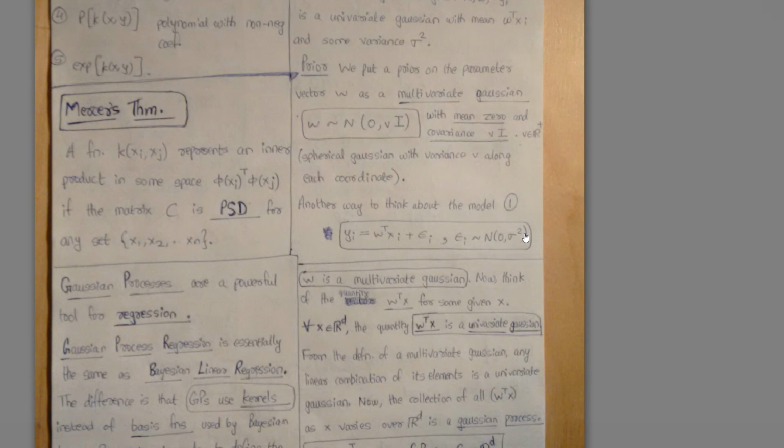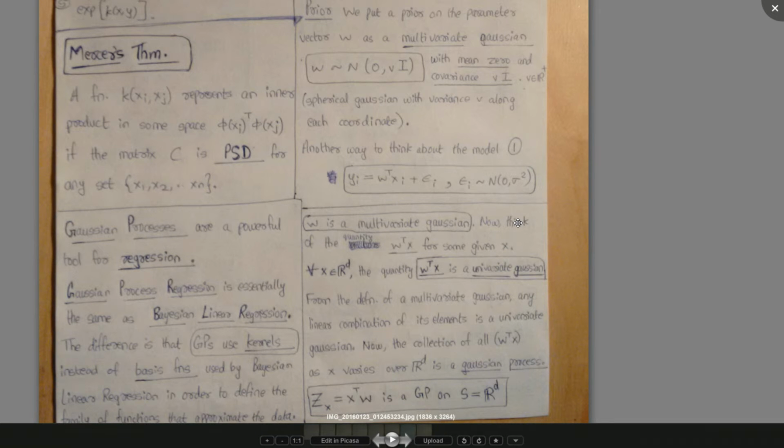And another way to say this was yi equals W transpose Xi plus epsilon i, where epsilon i was a univariate Gaussian with mean 0 and variance sigma square.